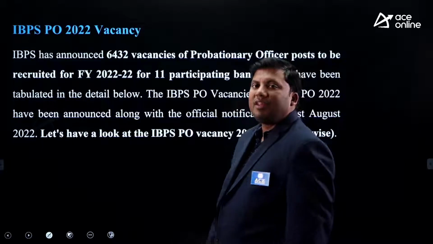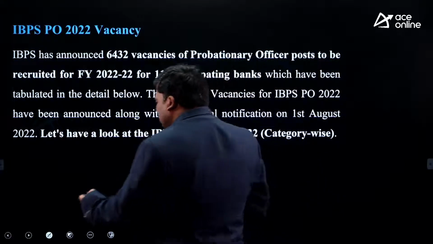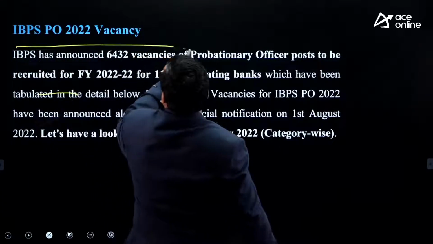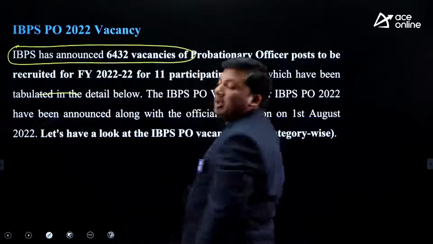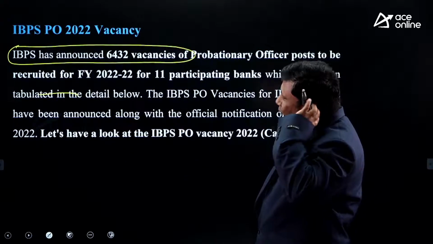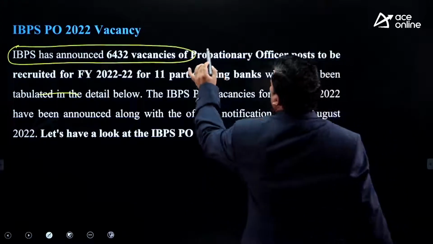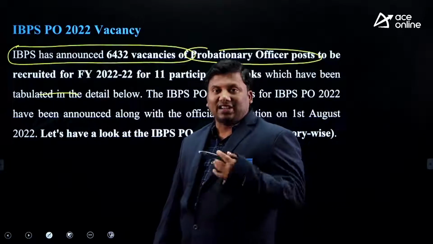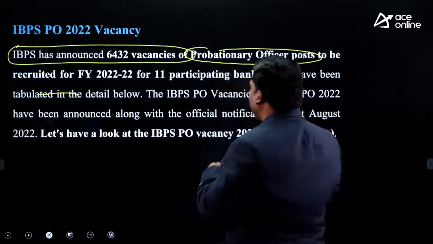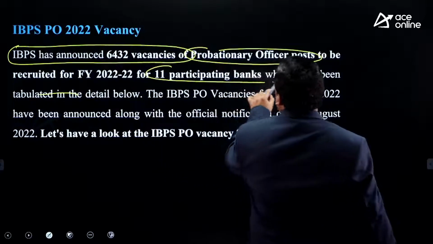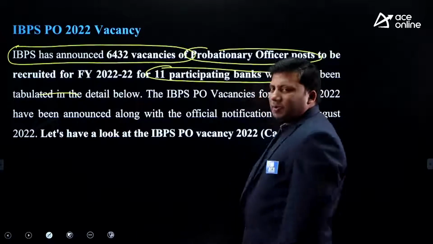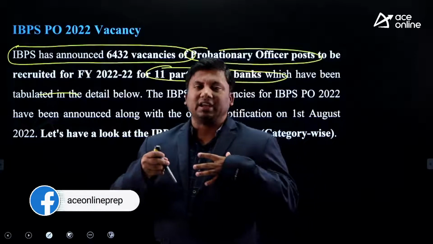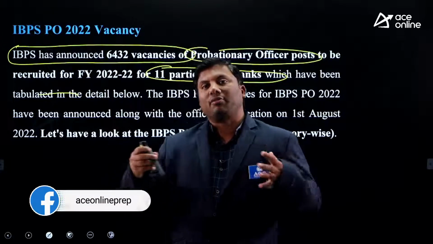Now see here, vacancy-related information. This is an extremely important slide. In total, how many vacancies has IBPS announced? 6,400 plus vacancies for the post of probationary officer. As I told you, in this notification, how many banks are participating in total? 11 banks are participating. From 2011 onwards, IBPS is conducting the examination; previously,